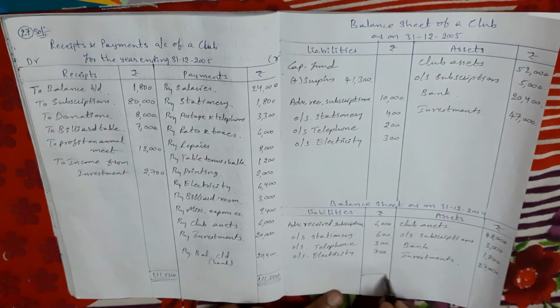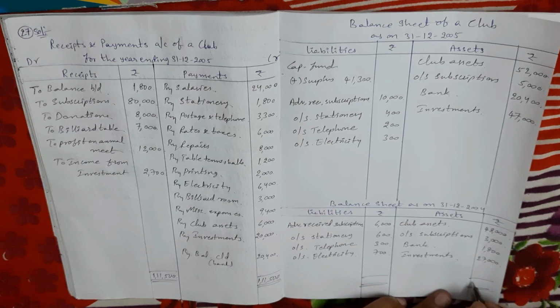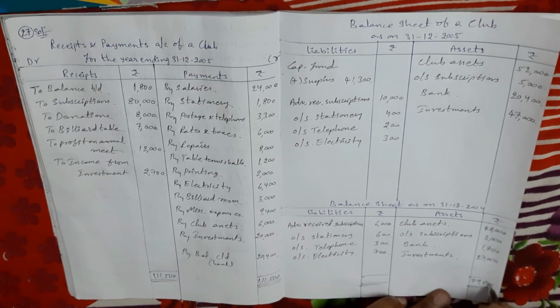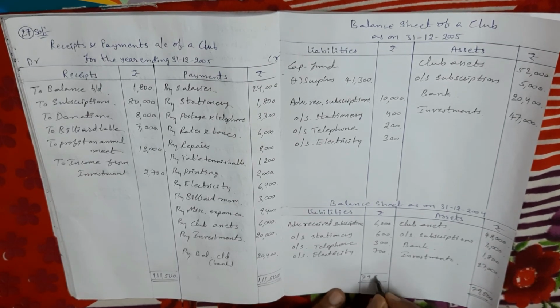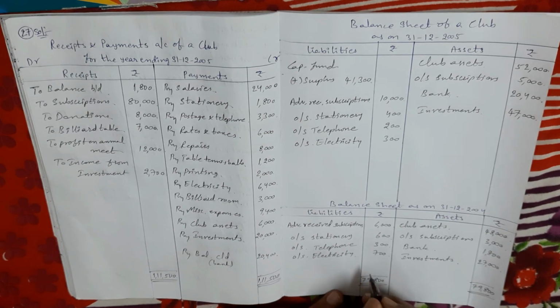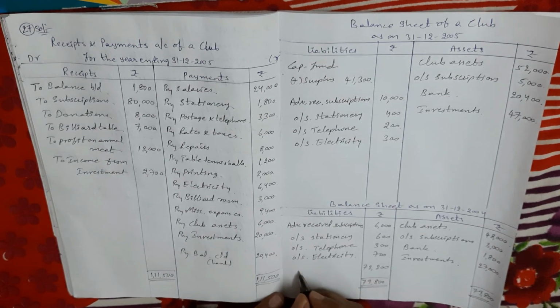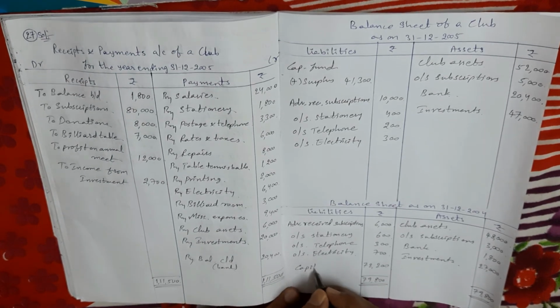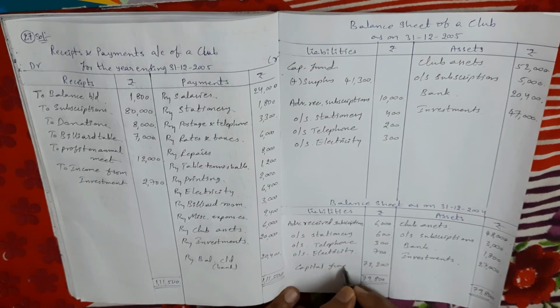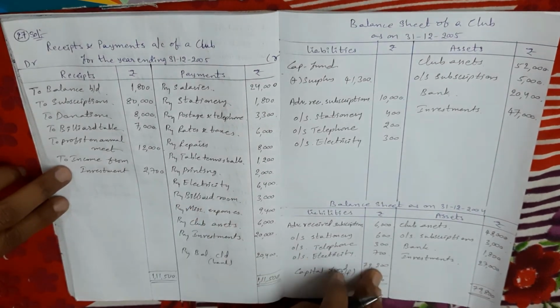Next, close the opening balance sheet to find out the capital fund amount. The asset side total is 79,800, minus the liabilities total. So the balance, 72,200, is the capital fund amount, which we take in the current year balance sheet liability side, 72,200.